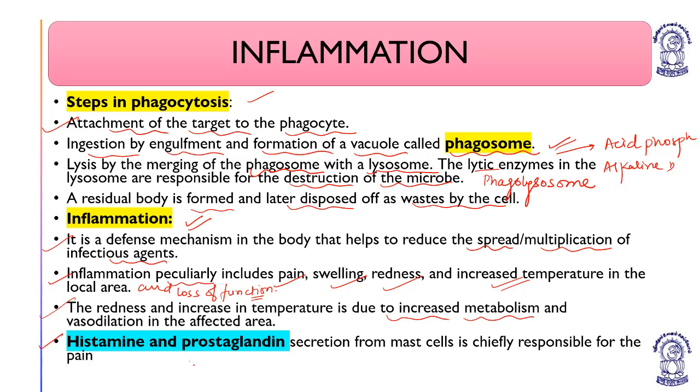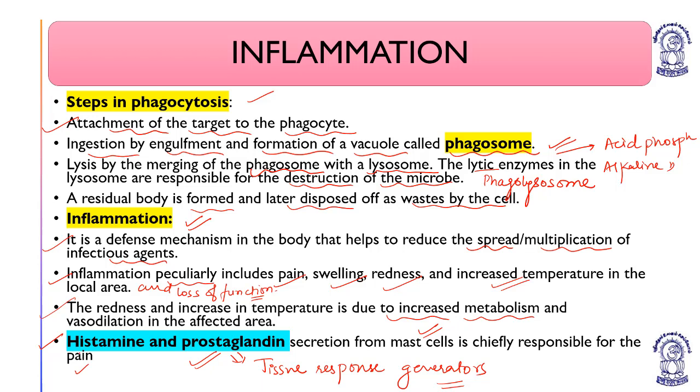Histamine and prostaglandins are tissue response generators. They are secreted from mast cells and are chiefly responsible for the pain.